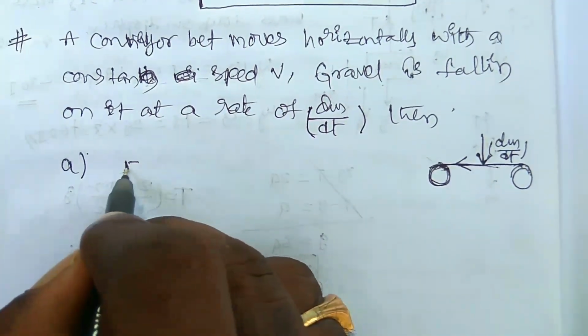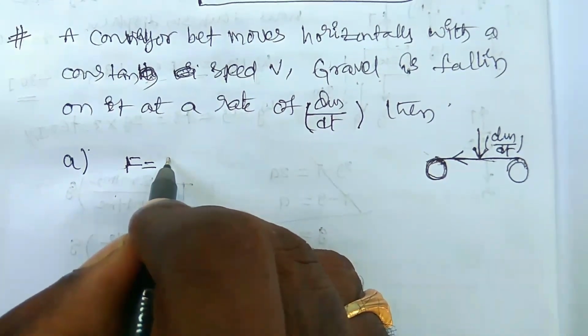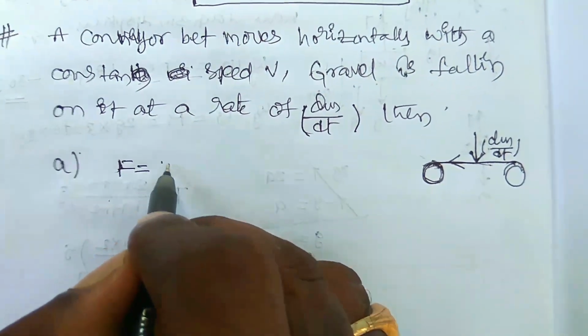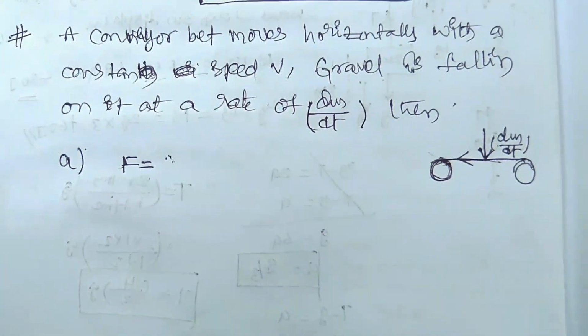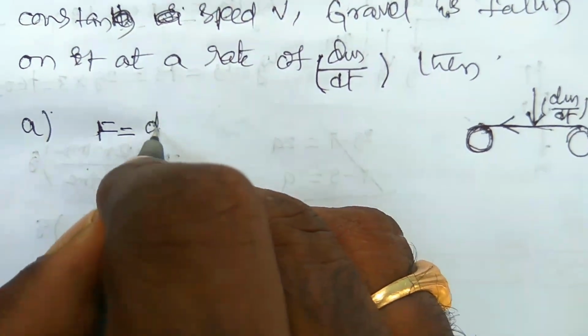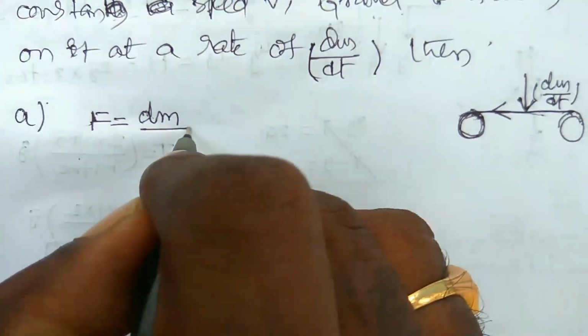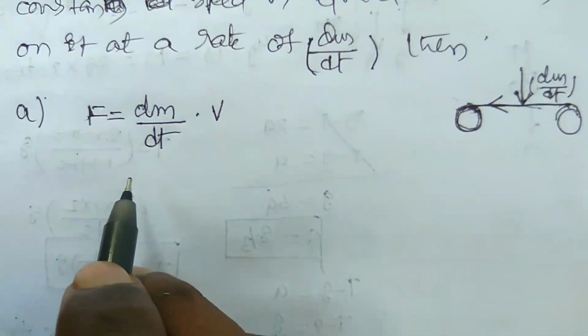So that is F is equal to, from F equals MA, dm into a, and a is nothing but dv by dt, so it is dm by dt into v.